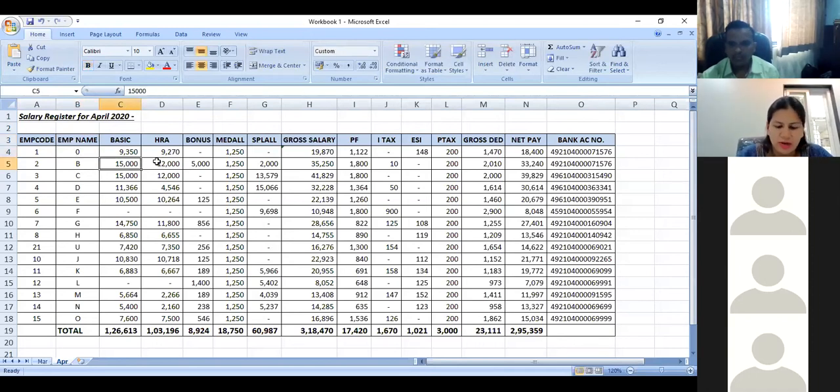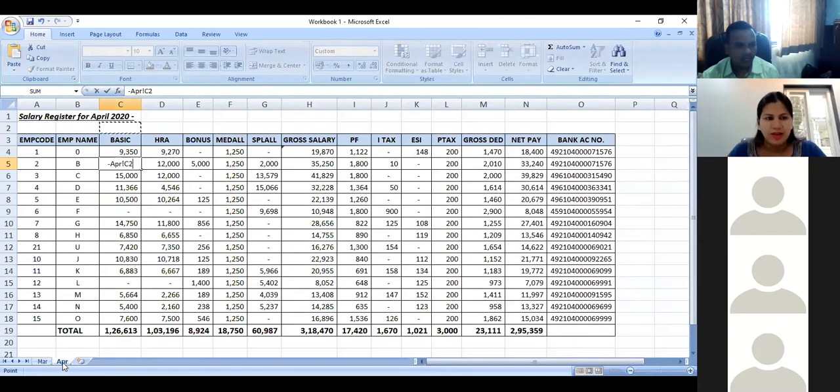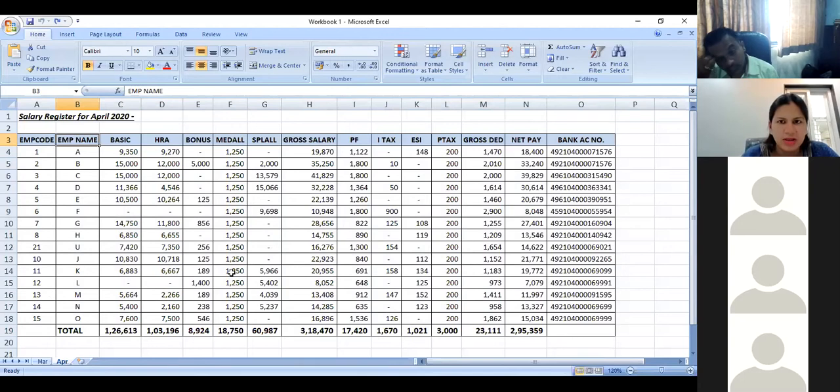So basically there are two sheets in this workbook. One has details of the salary for the month of March and the other sheet has salary details of April. Here basically we would be using VLOOKUP and filter, which is one of the important tools for your GST audit or for any other audit. GST audit being the main focus and tax audit being the main focus going forward for this year.